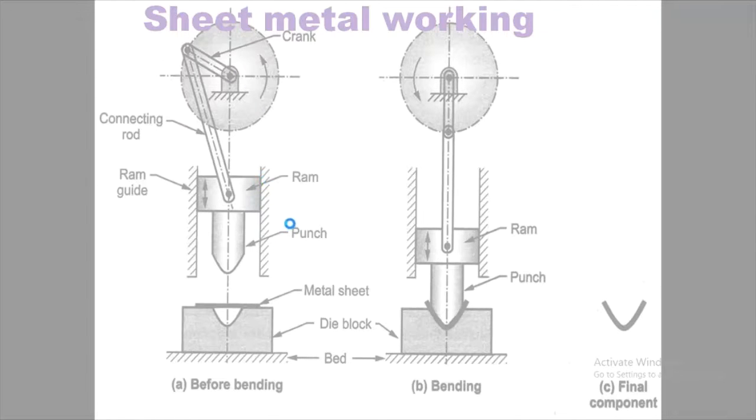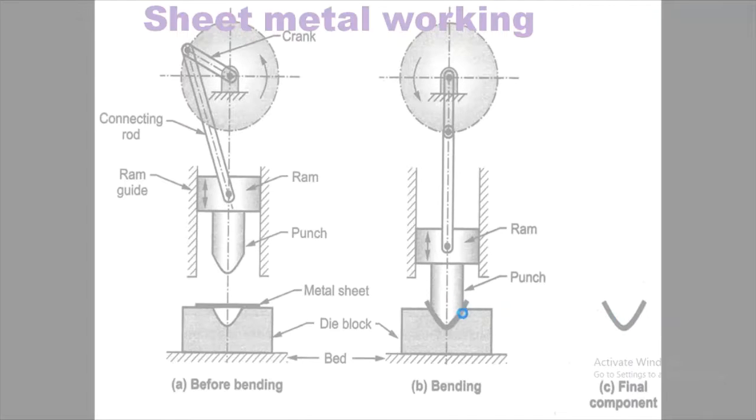This is the bending operation in sheet metal working. Here you can see the metal sheet is kept over here, and the die and punch have the required shape. The ramming action takes place on the metal sheet, and here you can see the final component.